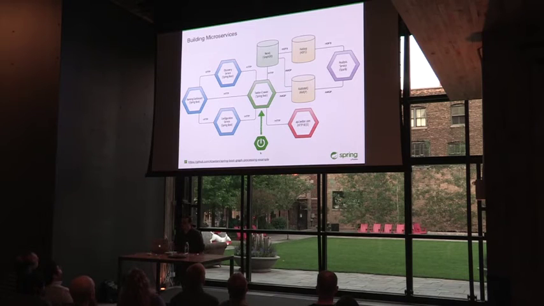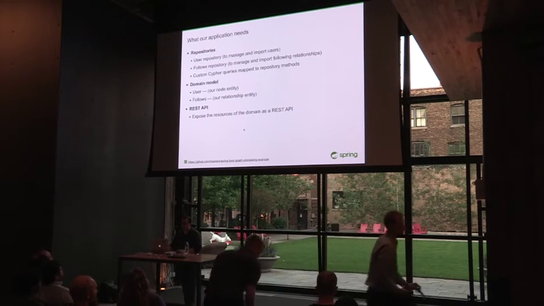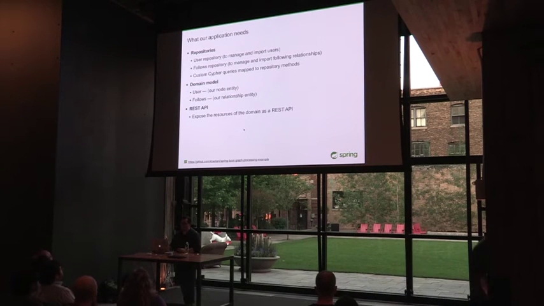We're going to go over each one. Each one of these hexagons we'll go over. The Twitter crawler service is the most important one, and that's going to contain a domain model for our users and their connections to other users on Twitter. And I used Spring Data Neo4j repositories to do this.